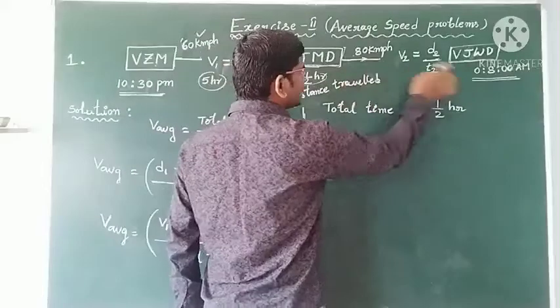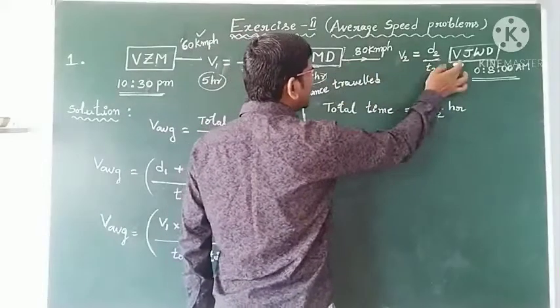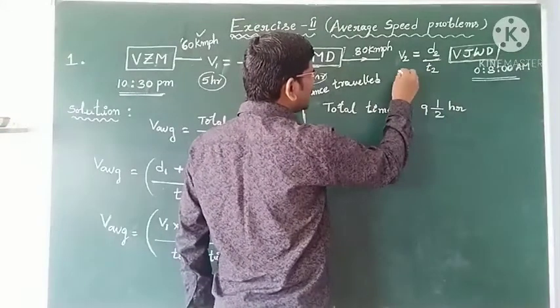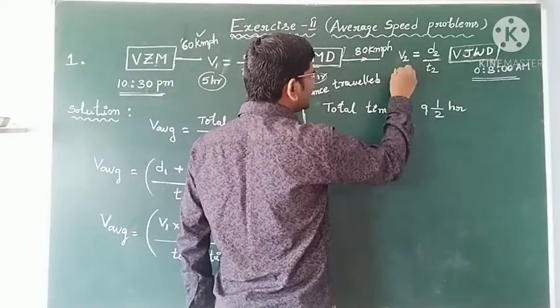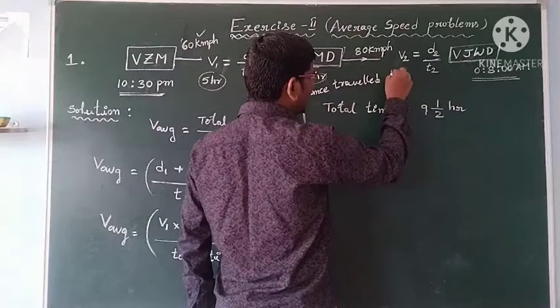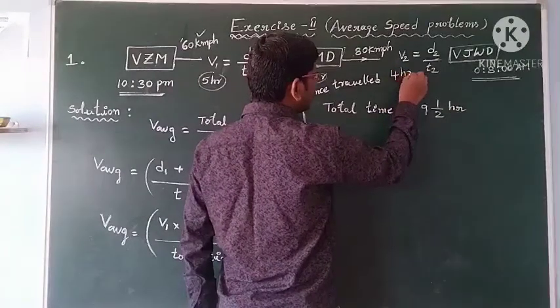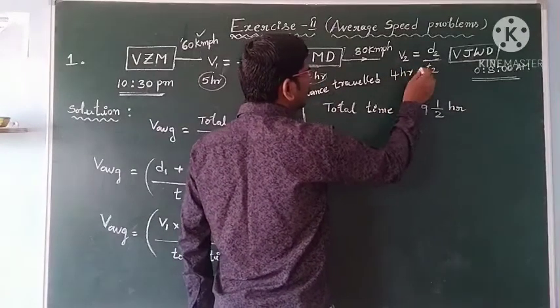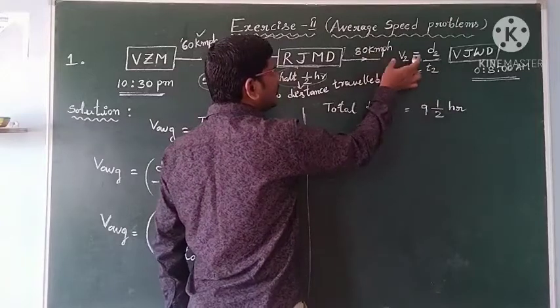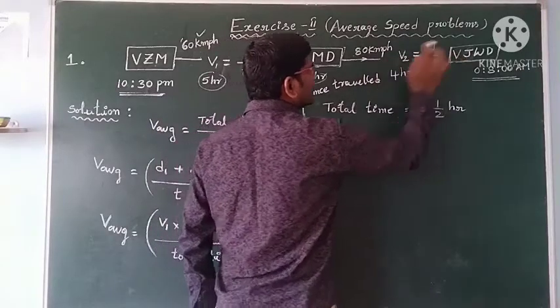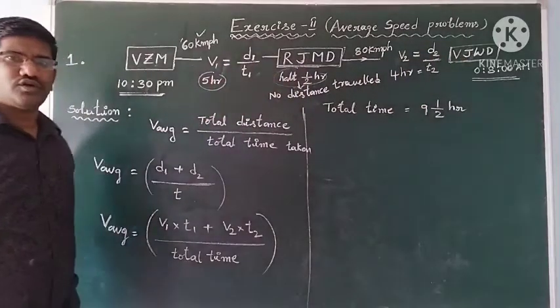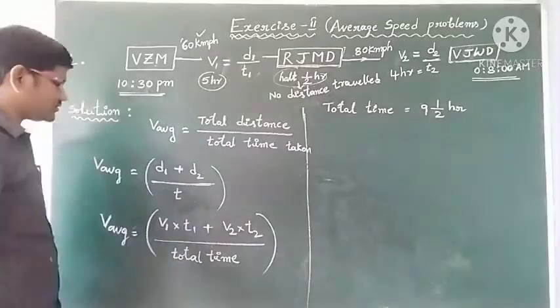So the rest, from Rajahmundry to Vijayawada, the time taken to travel is 4 hours. With those 4 hours at 80 km per hour speed, they reached Vijayawada. So we know all the data, students.